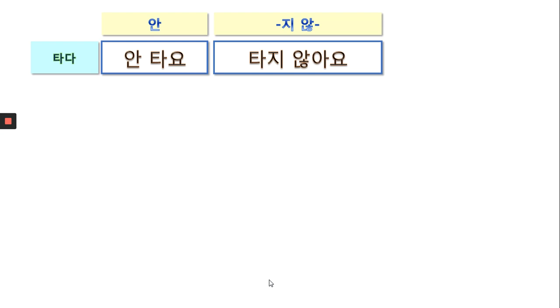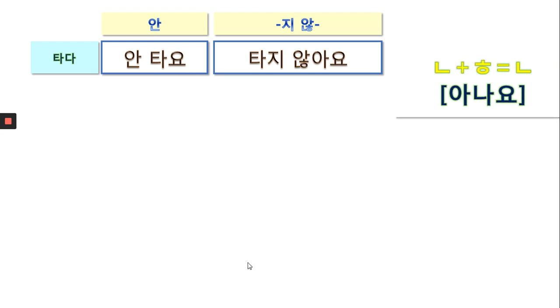About the pronunciation: when ㅎ meets ㅇ, the ㅎ is omitted, so the ㄴ moves up. The correct pronunciation is 안아요, not 안 아요. 타지 않아요.